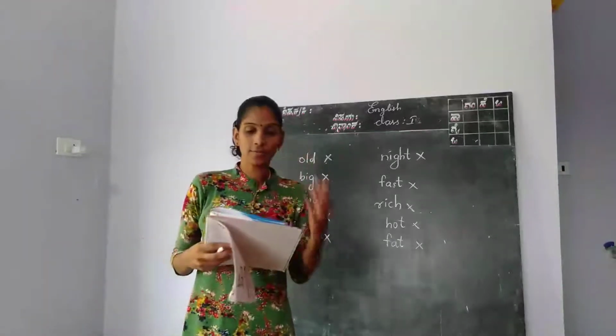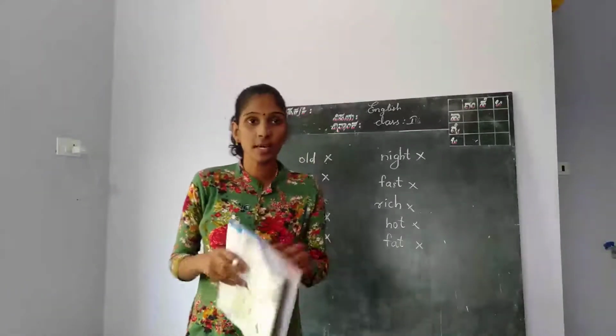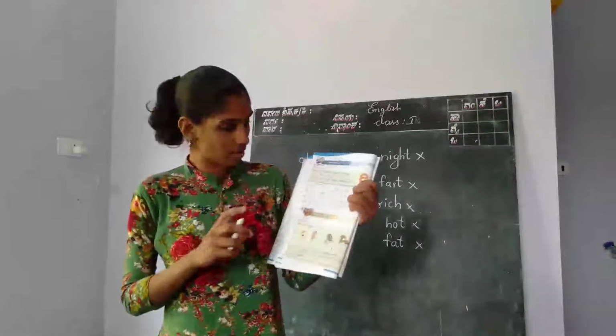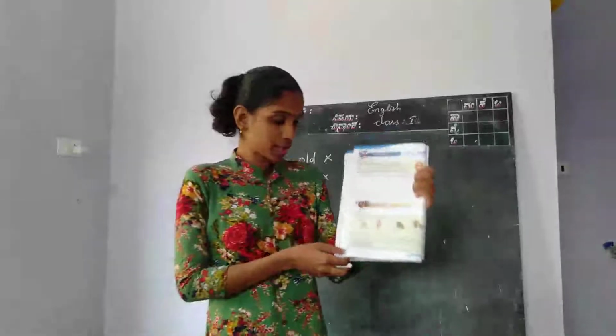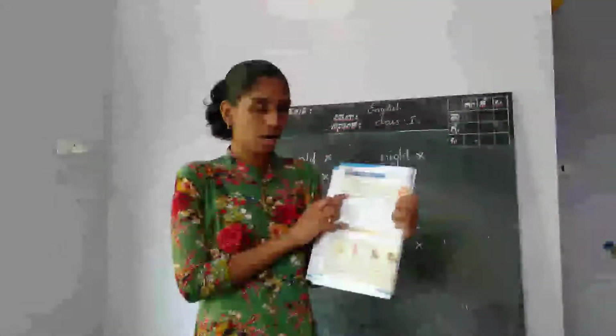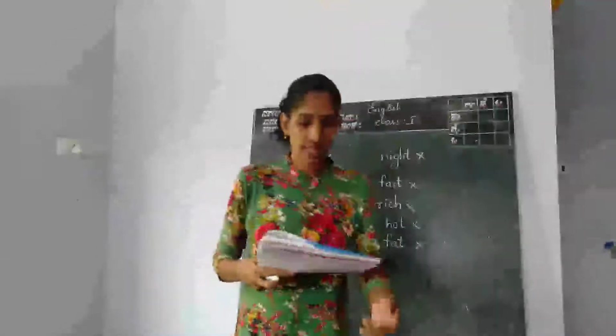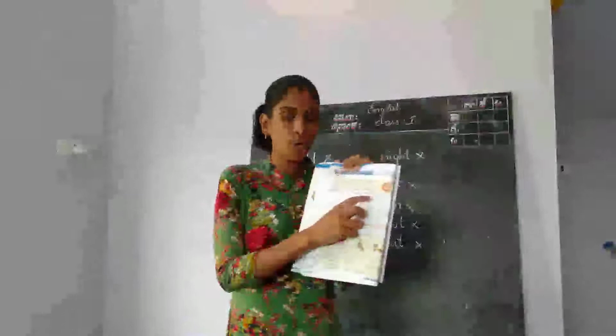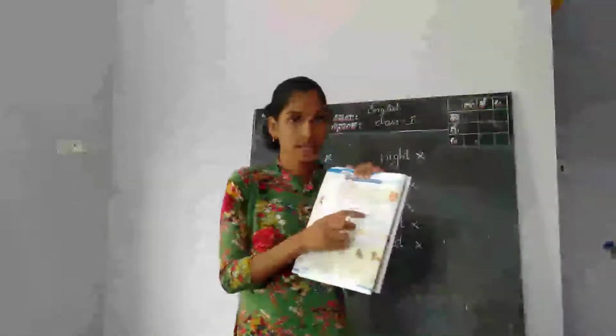My children, in one of our previous classes we discussed the short E sound. Right, short E sound. I request you to open your textbook, page number 18. Short E sound. Read aloud the following sets of words. Circle the odd word in each set. We have done this activity, right?